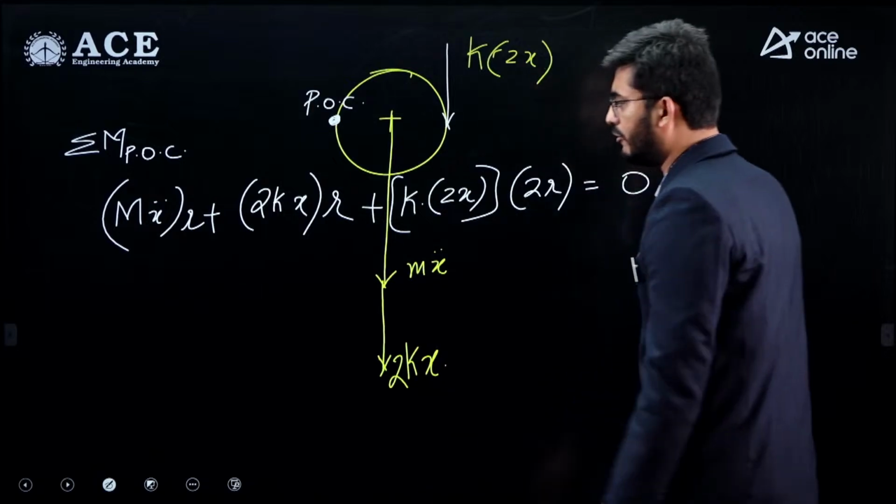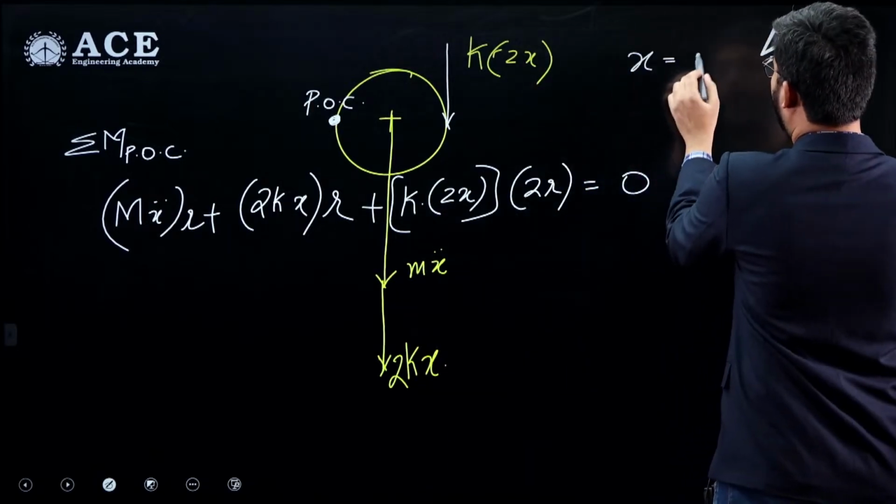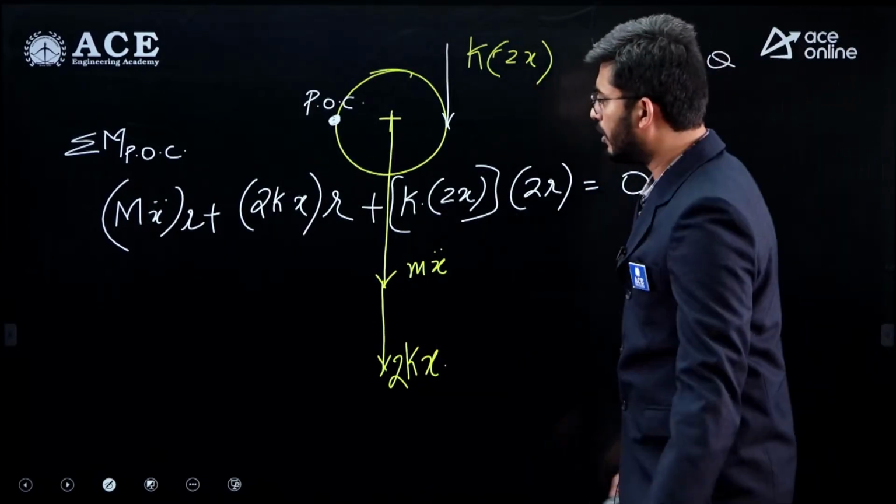So we get an equation of motion. Here x will be equal to r times theta.